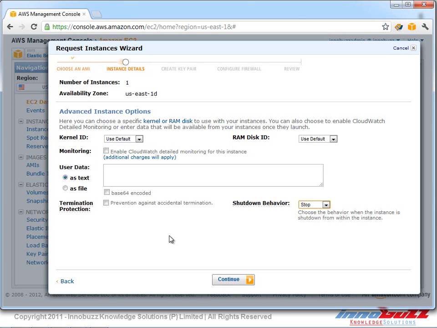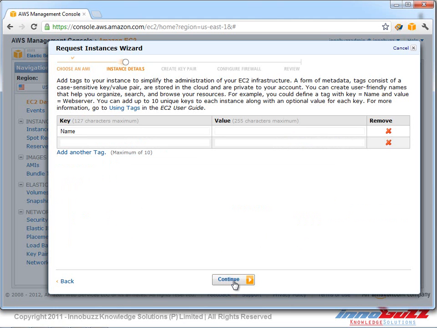And what is termination protection here? As we know, we can go ahead and start the instance and we can stop the instance. And also, if we don't need that instance anymore, we can click on terminate to terminate our instance. So if we enable termination protection, even if we click the terminate button, the instance won't be terminated from our profile. So I'm going to keep it as it is, and we're going to click continue.